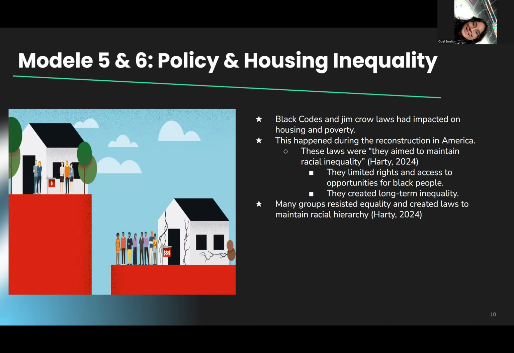These policies restricted access to housing, jobs, and basic rights, creating generational inequality. The effects of these systems can still be seen today in housing disparities and economic inequality. This shows how policy decisions can have long lasting impacts on communities.